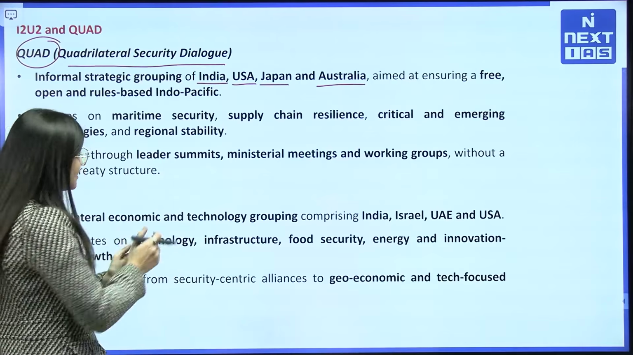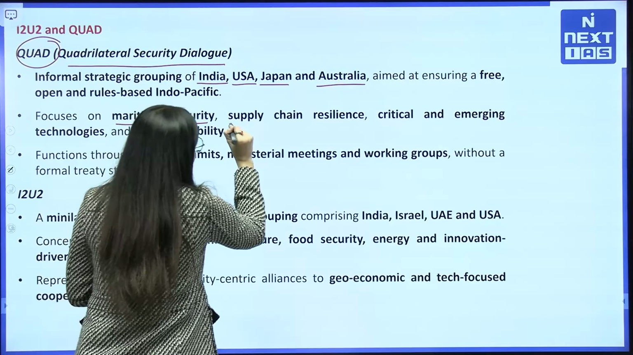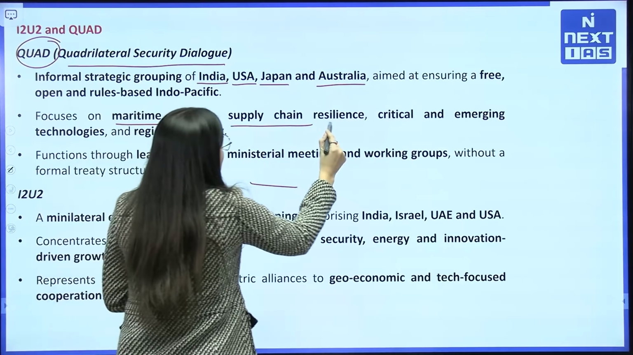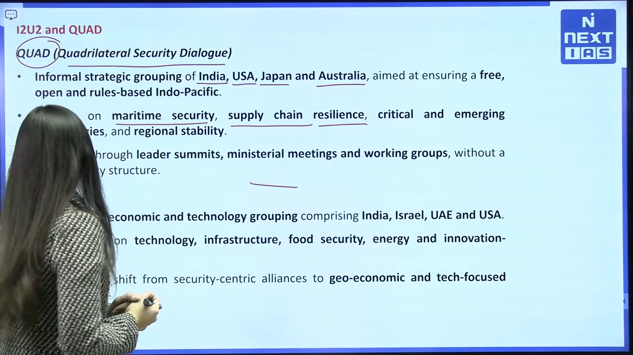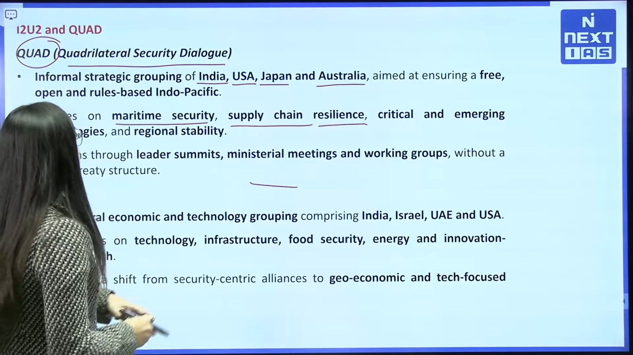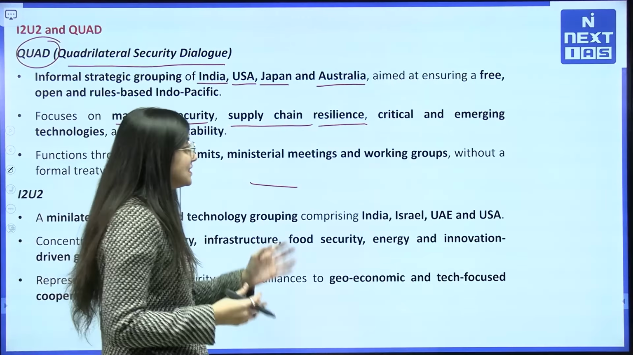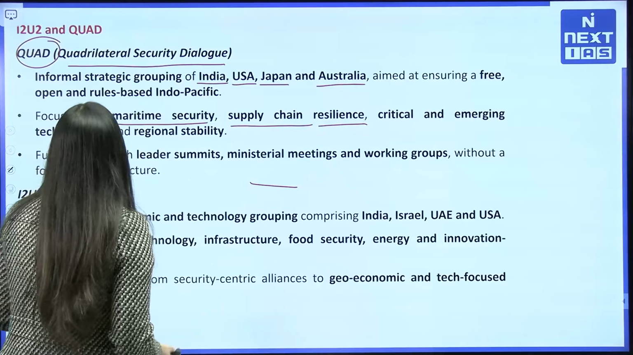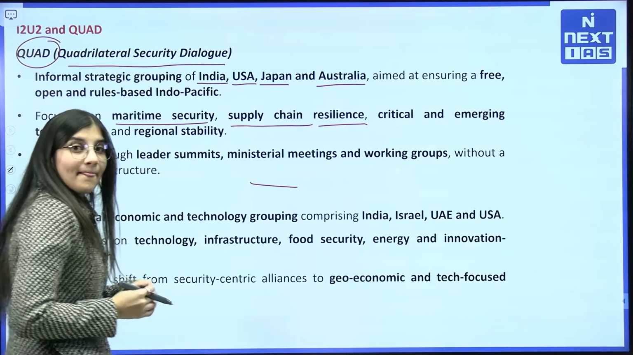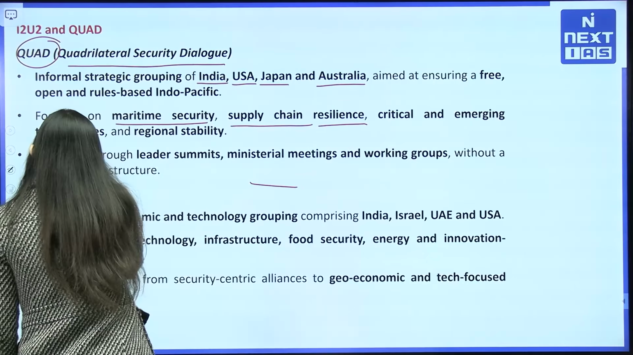The focus is maritime security, supply chain resilience, and critical and emerging technologies and stability. The functions of this Quad are their summits, their meetings and their working groups, without a formal treaty structure. And now, I2U2.